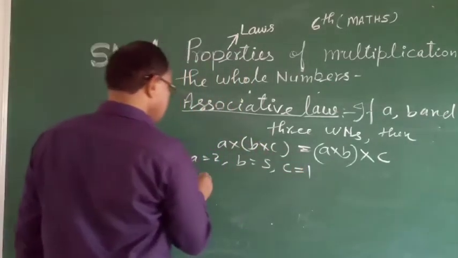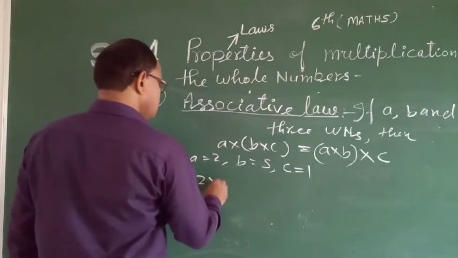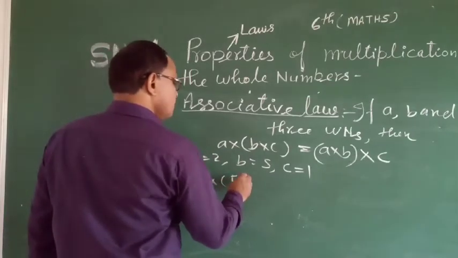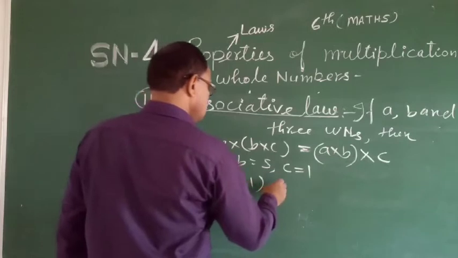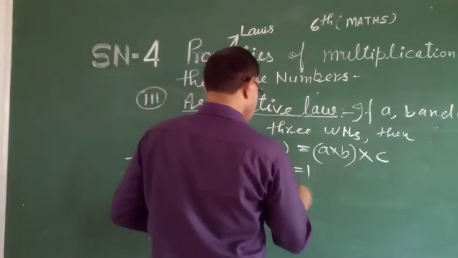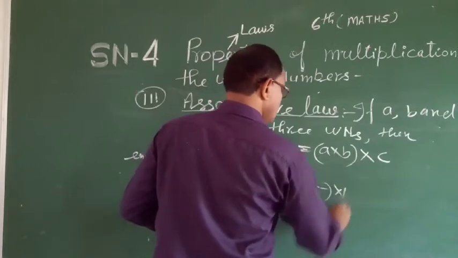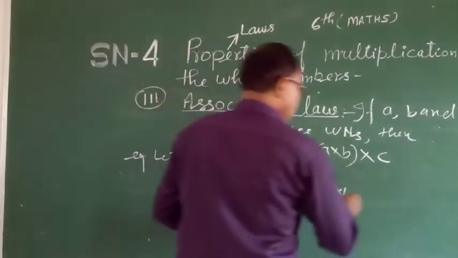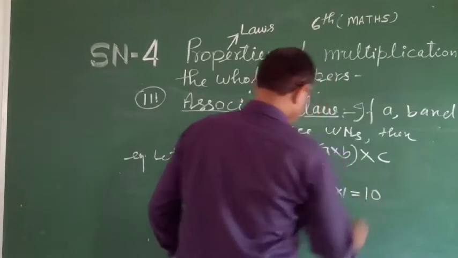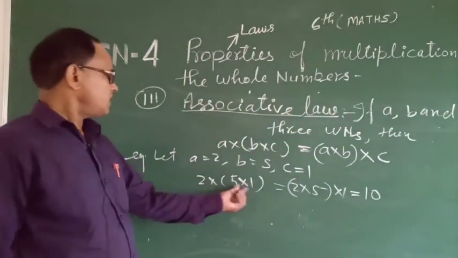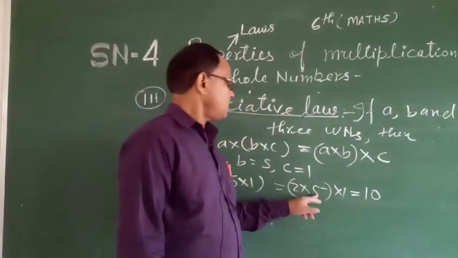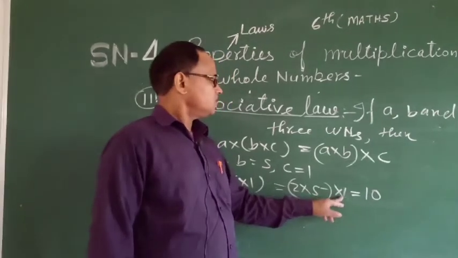Then 2 into 5 into 1: 5 ones are 5, 2 fives are 10.